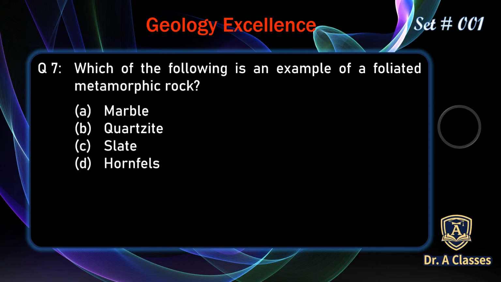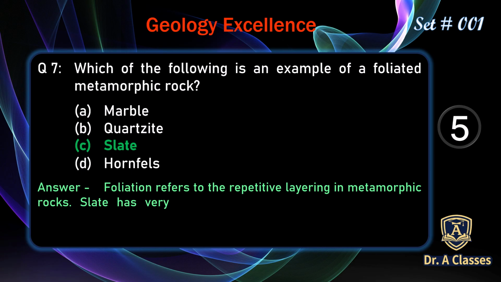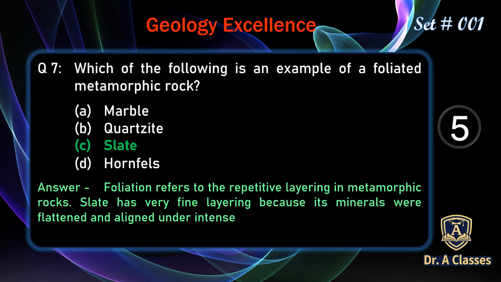Which of the following is an example of a foliated metamorphic rock? A. Marble, B. Quartzite, C. Slate, or D. Hornfels? The correct answer is C. Slate. Foliation refers to the repetitive layering in metamorphic rocks. Slate has very fine layering because its minerals were flattened and aligned under intense pressure.